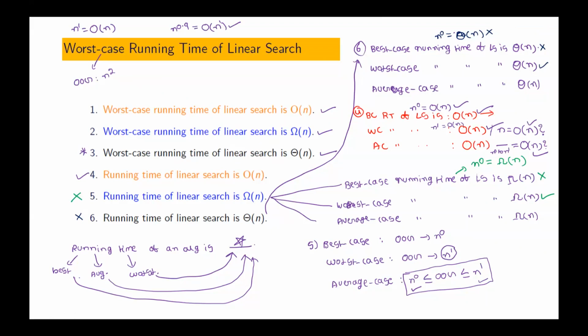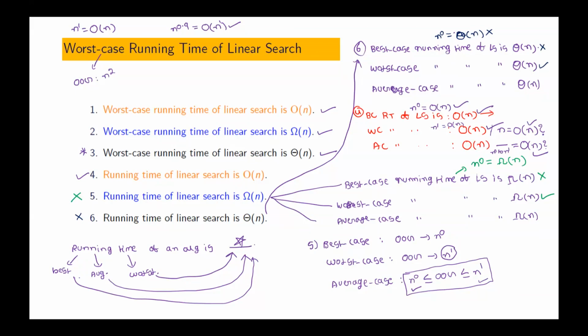Worst case running time, why is big O notation preferred? If we represent worst case running time using big O, then it will be true for the other two cases also. Is that correct? It will be true for the other two cases also, no? Is that clear? Sir, clear.